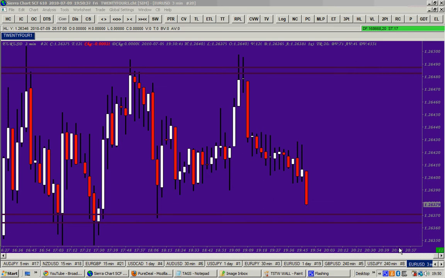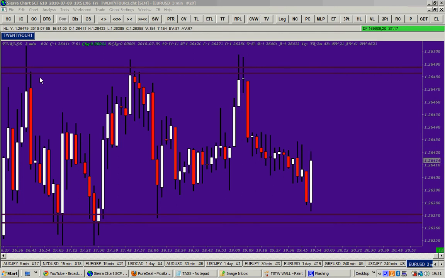Hello traders, this is about consolidation. Consolidation is equal highs. You see one high here, same high here, another high here, and equal lows. Low, low, low that are equal. That's what we call a consolidation period. This is a typical consolidation period. Equal highs and equal lows, and then the price is bouncing between these two levels.